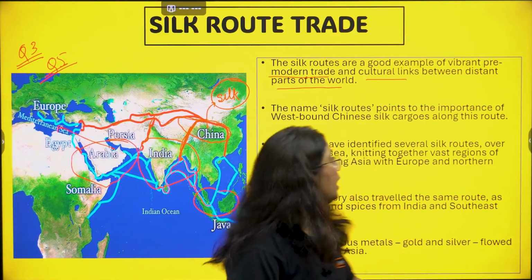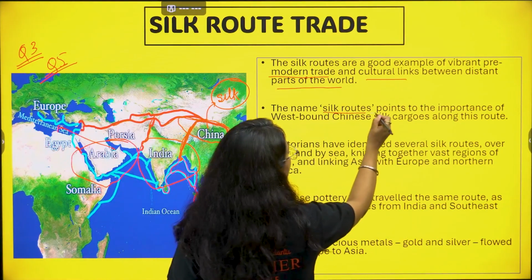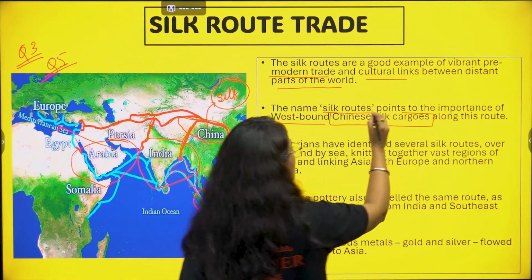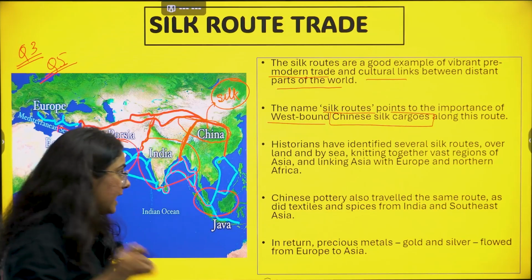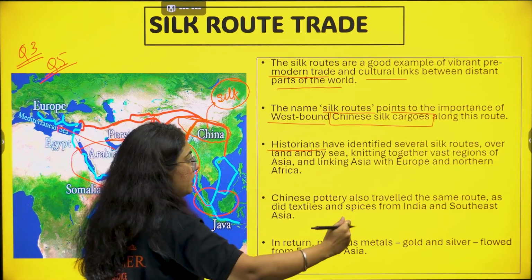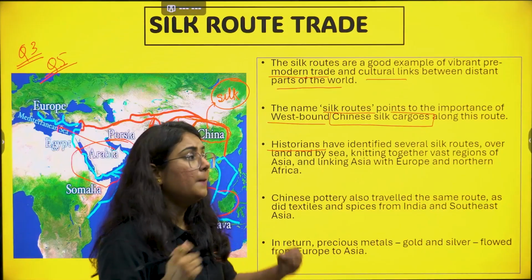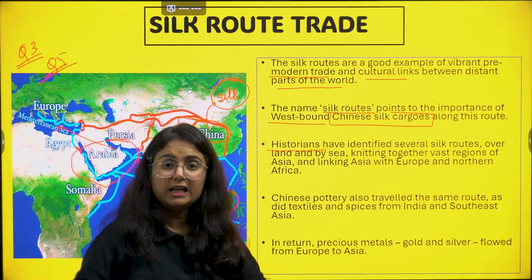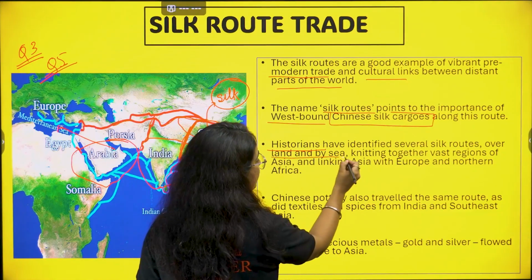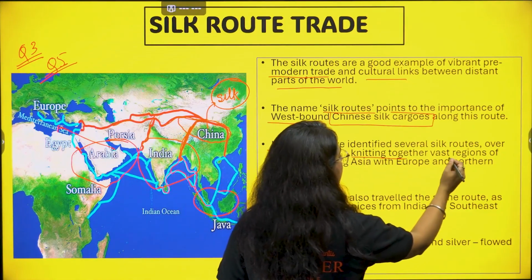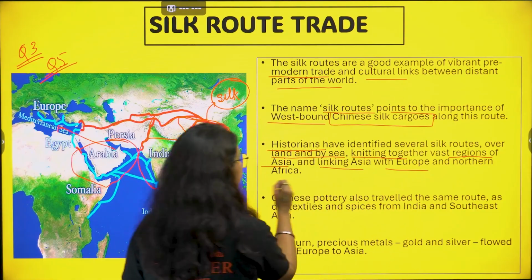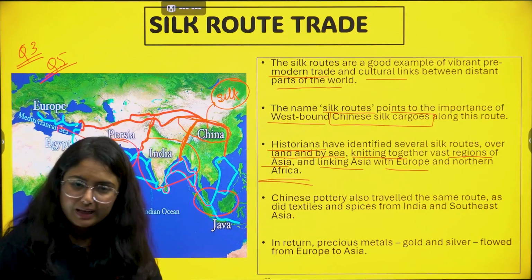Basically, the name Silk route comes from the importance of westbound Chinese silk cargoes that started from here, right? But historians have identified that along with silk, other materials were transferred, like Chinese pottery, and Indian spices. So it is basically a land and sea route knitting together the vast region of Asia, linking Asia with Europe and even northern Africa. This is what we can see here.